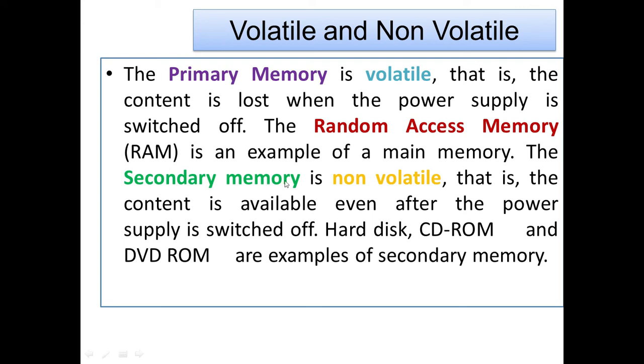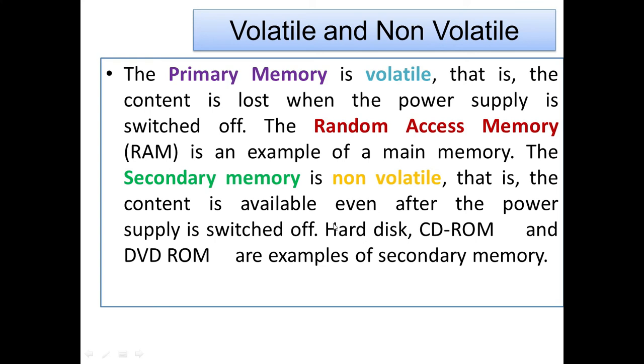It's RAM. The secondary memory is non-volatile. That is, the content is available even after the power supply is switched off. For example, if you permanently store the program in a hard disk, CD-ROM and DVD-ROM are examples of secondary memory. It means if you do a program and do not properly save it, it will first be in RAM. It's temporary memory. If you properly save, it will be stored in the hard disk.